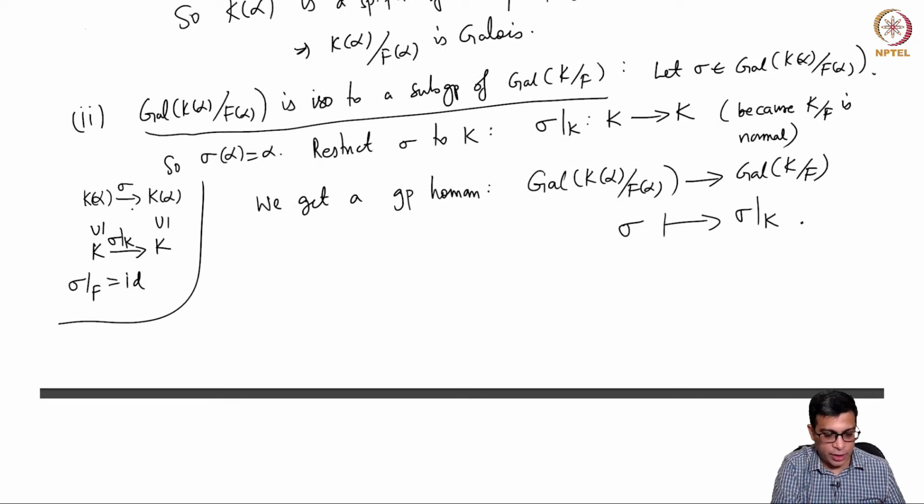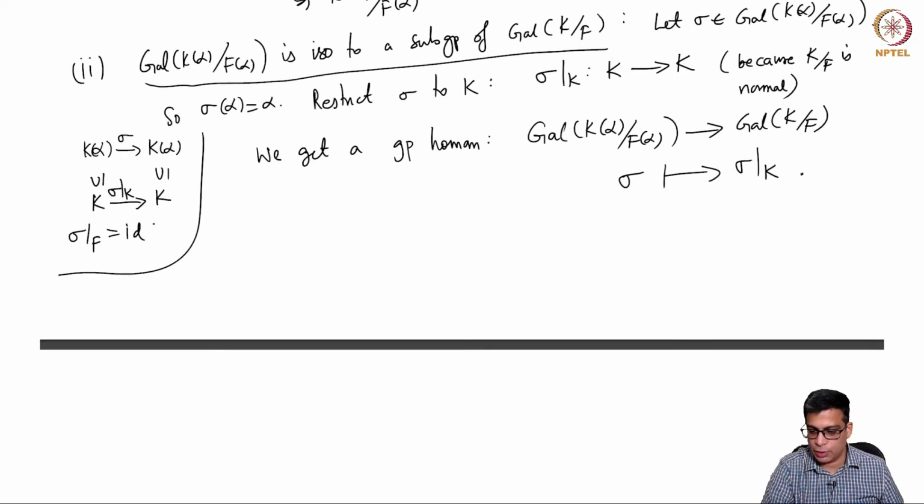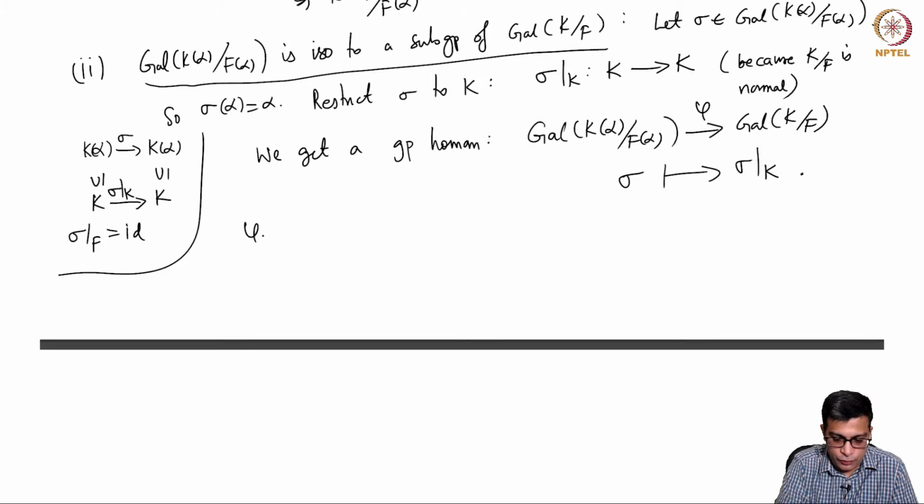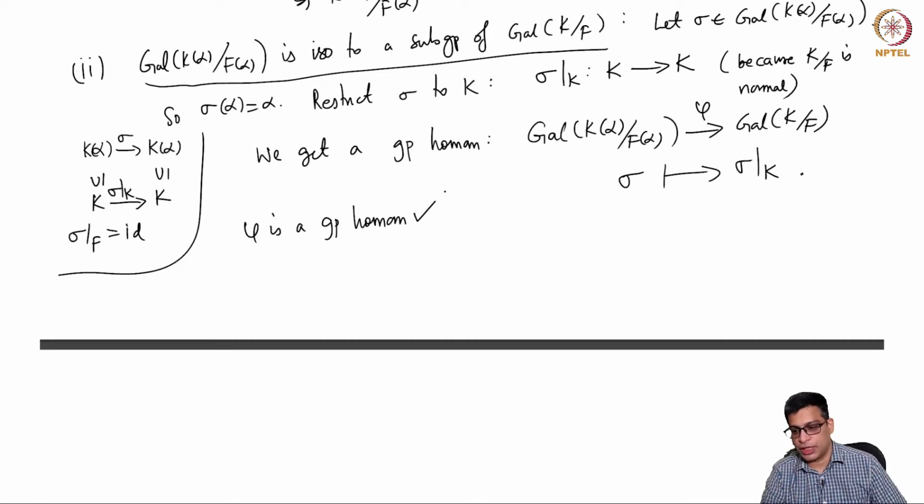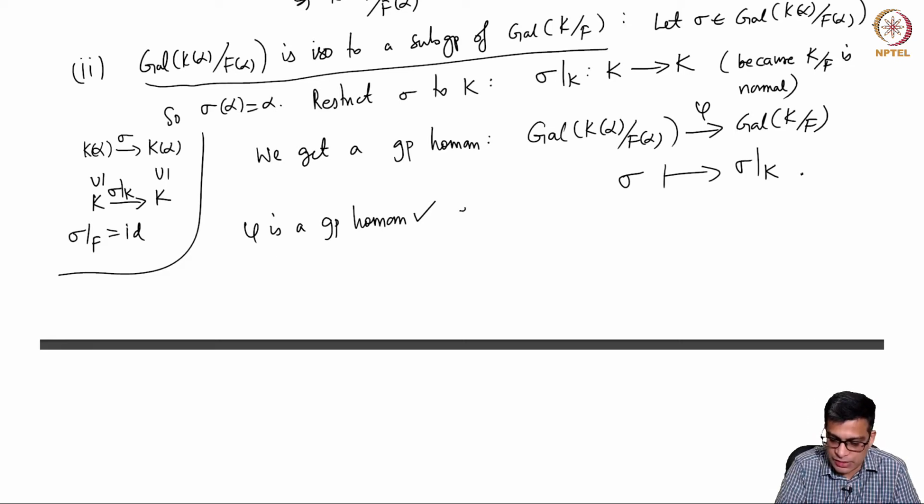You take an automorphism of K(alpha) and restrict it to K. Phi is certainly a group homomorphism, because phi of sigma circle tau is sigma restricted to K circle tau restricted to K. The restriction map is really the same thing, you are just taking elements from K. So this is a group homomorphism, an easy exercise.